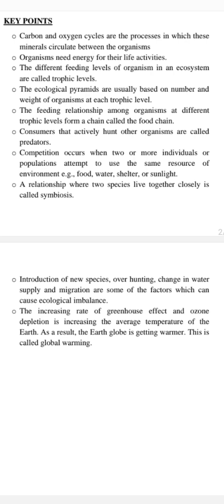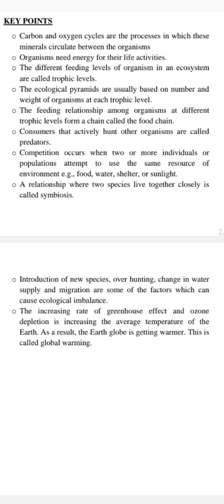The increasing rate of the greenhouse effect and ozone depletion is increasing the average temperature of the earth. As a result, global warming is causing the earth's temperature to get higher with the passage of time. This is called the greenhouse effect, because generally they are emitting carbon dioxide.